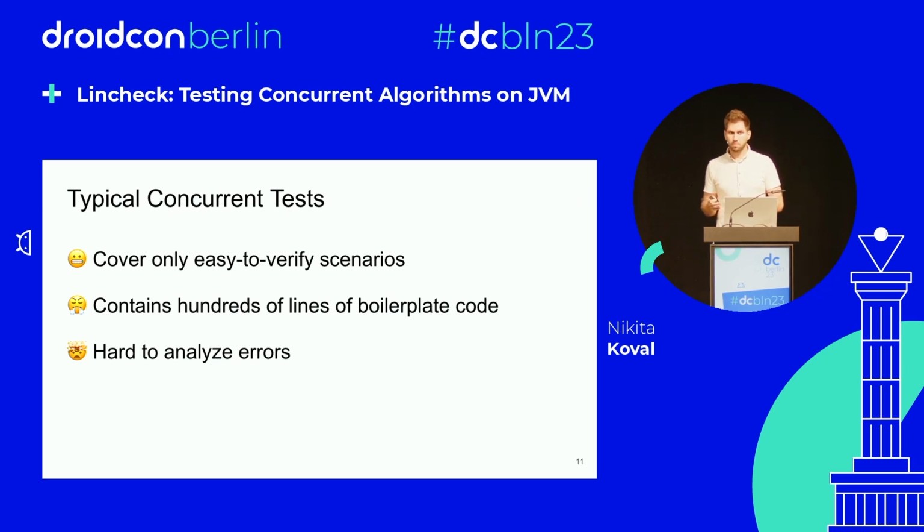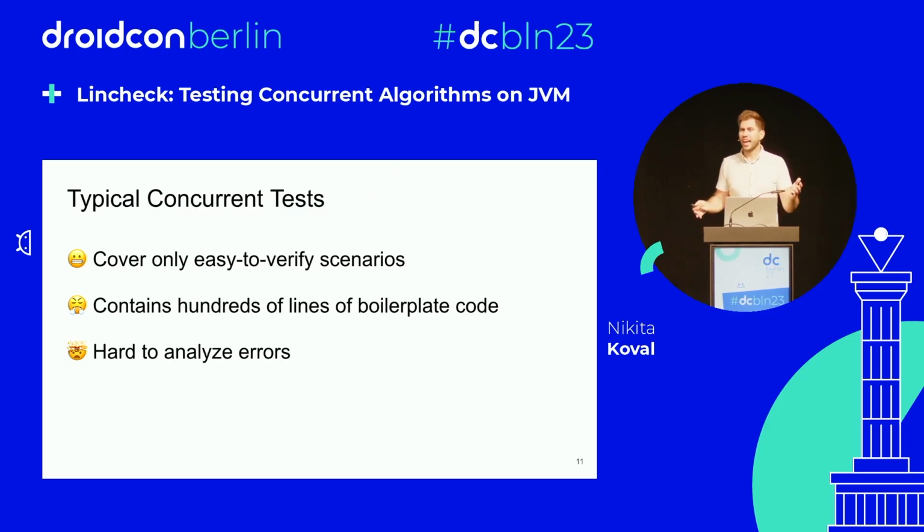And what is the most important, okay, you have a test. You're fine that it covers only simple scenarios. Okay, no problem. You're fine with having a lot of boilerplate code because, okay, it's just a test. You copy, paste the code. You don't write concurrent code every day, so fine. But then this test fails.